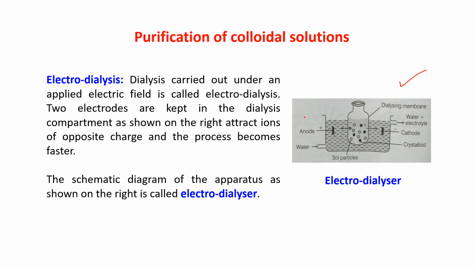These two electrodes, anode and cathode, are fixed, and they attract the ions of opposite charges and the process becomes faster.